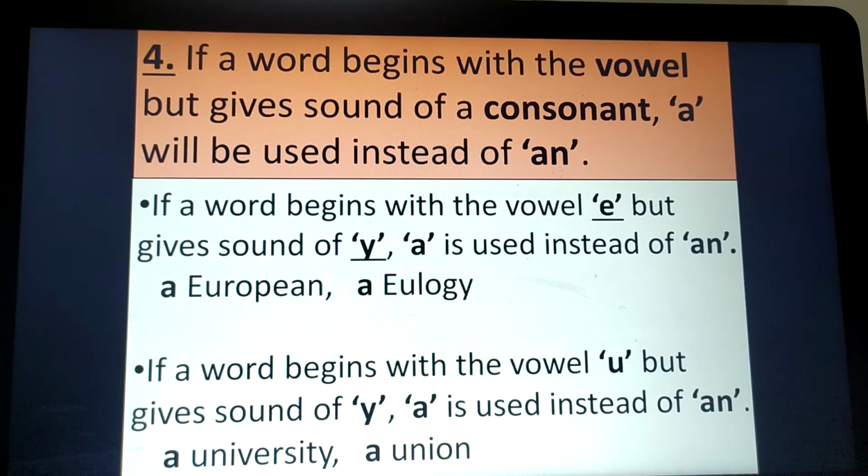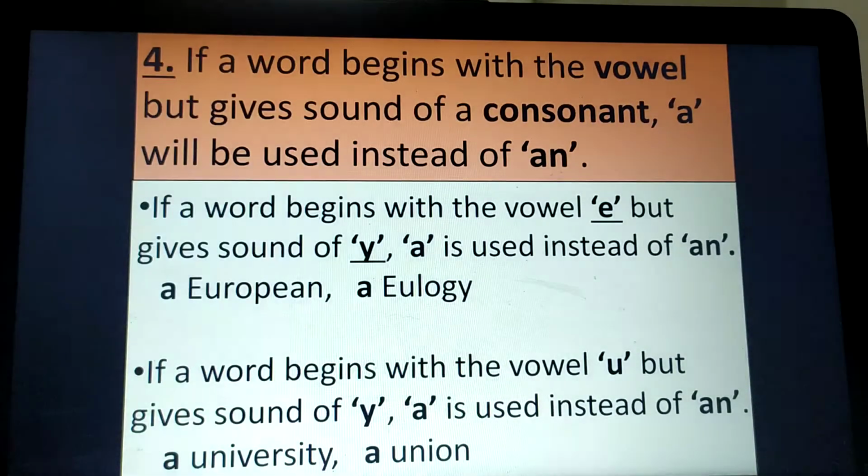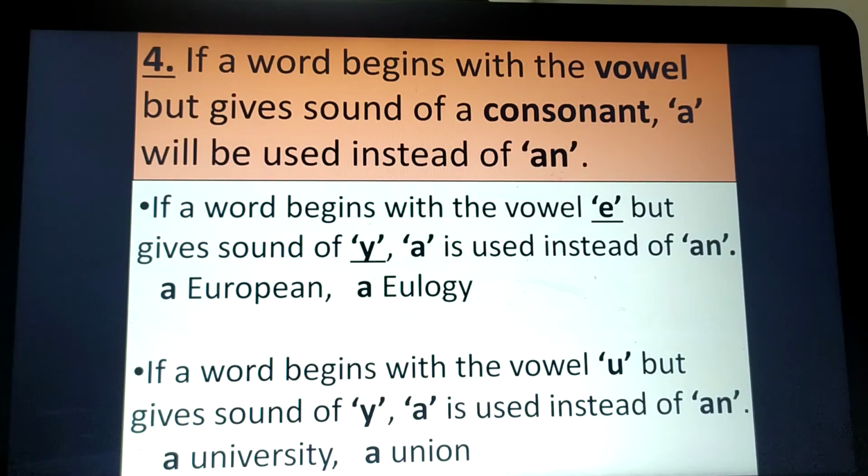Same in the case of eulogy. Here also you can see that E and U collectively give the sound of Y, so it cannot be a vowel sound. And the next example we can take here: if a word begins with the vowel U but gives the sound of Y, a is used instead of an.